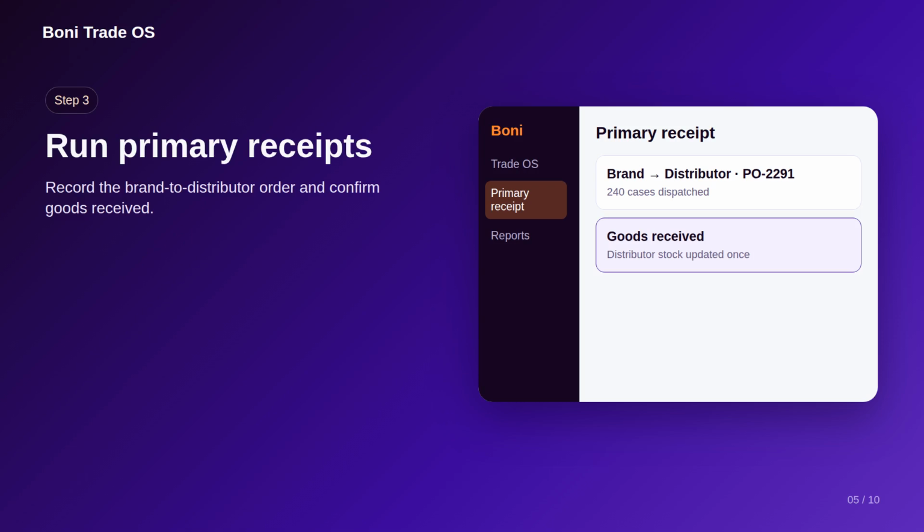Then primary receipts. The brand to distributor order is recorded, and when goods are received, one confirmation updates the distributor's stock position. There is no separate reconciliation step to remember later. The stock position changes once, at the moment it actually changed.